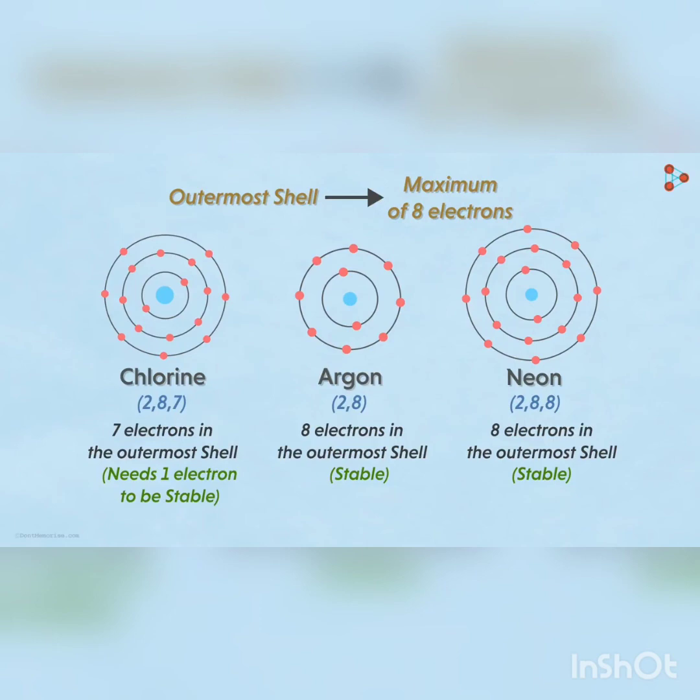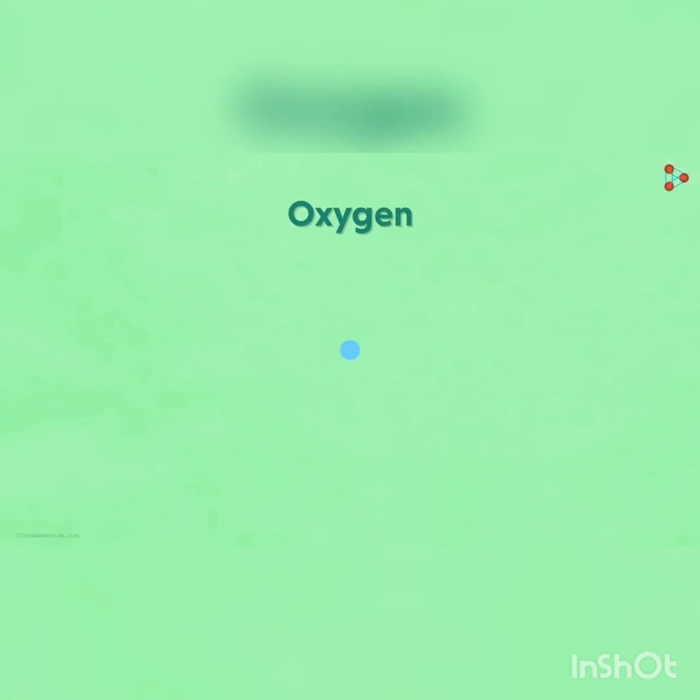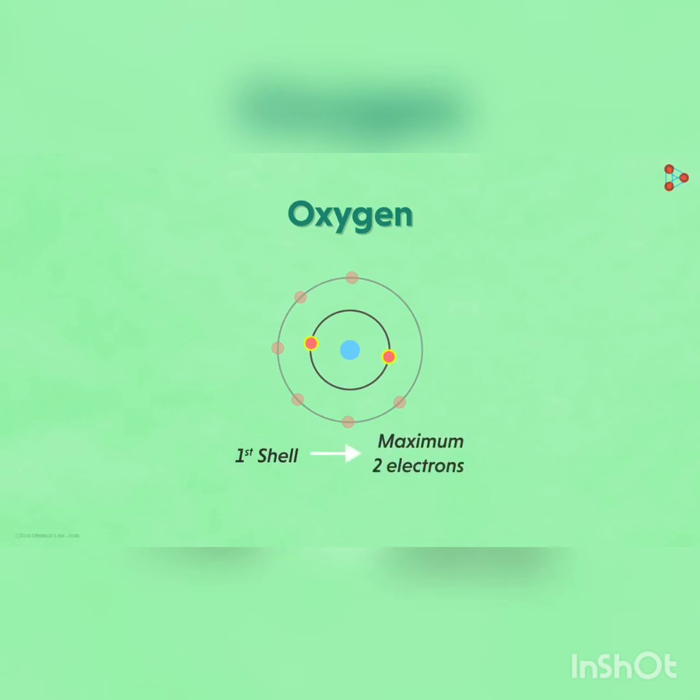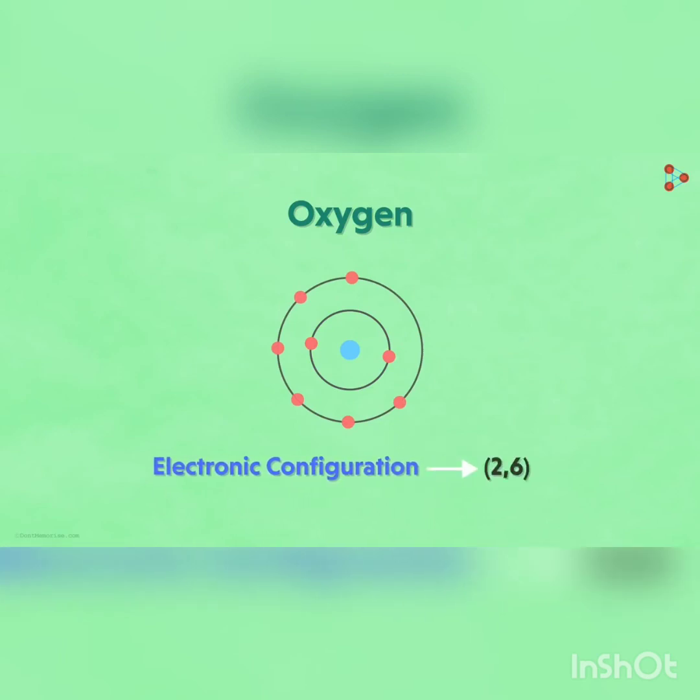However, it's not possible for all to have 8 electrons in the outermost shell. Imagine the case of oxygen. It has a total of 8 electrons. So can we just have one orbital around the nucleus containing all the 8 electrons? Absolutely not. In fact, according to the rule, we have to fill 2 electrons in the first and the remaining 6 electrons in the second shell. Because the capacity of the first shell is to accommodate a maximum of 2 electrons. So can we say that the electronic configuration of oxygen is 2, 6?